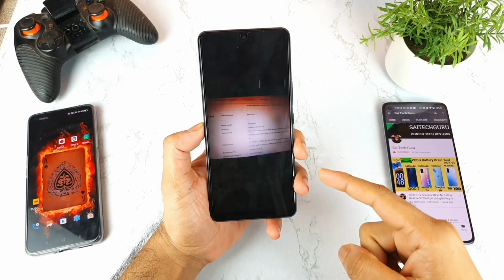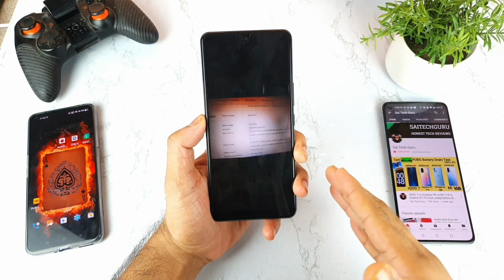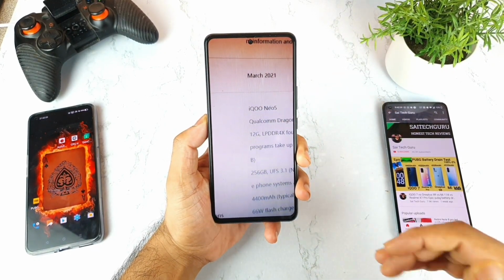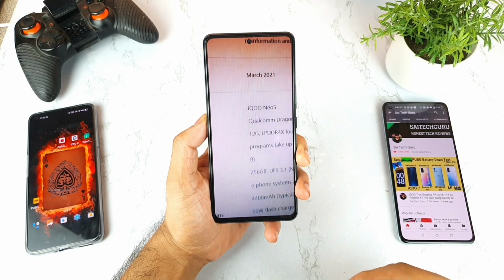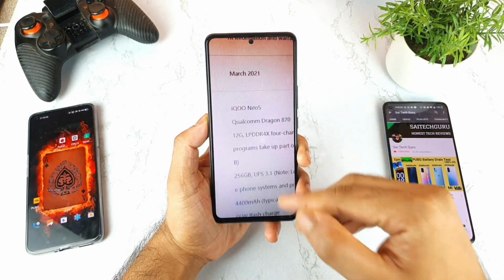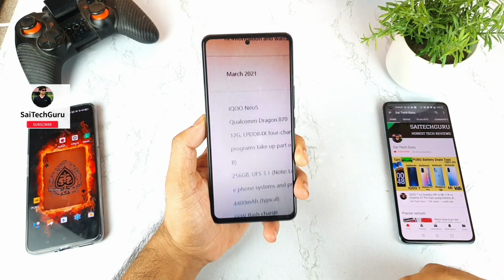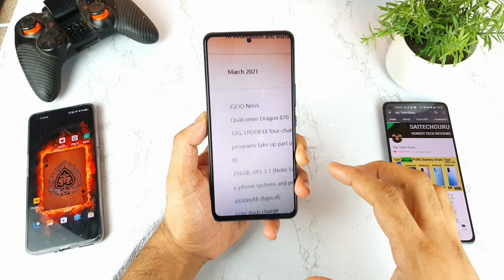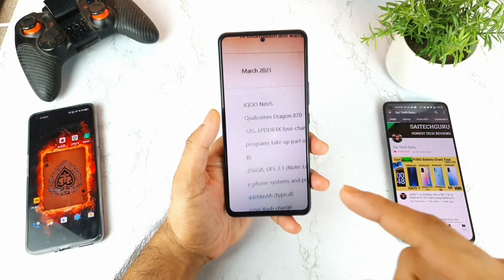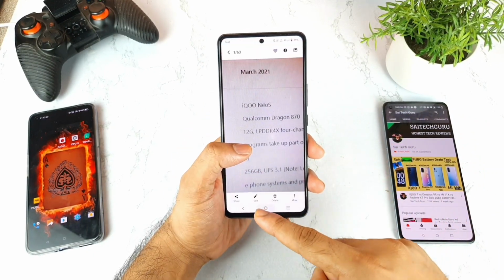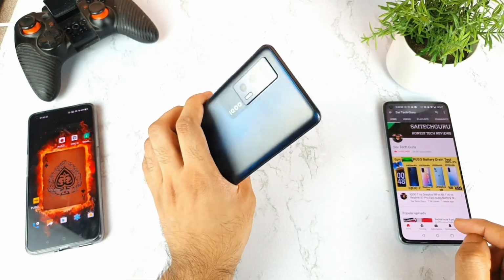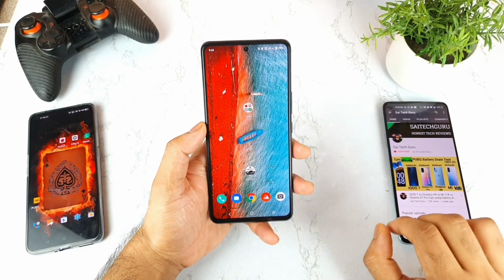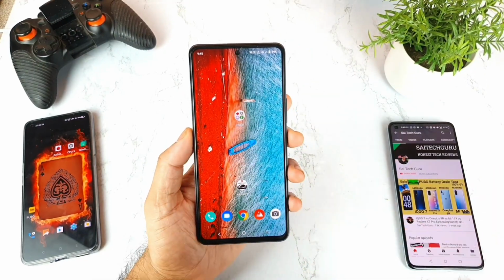The iQOO 7, which has just launched in India, is actually a Chinese rebranded version of the iQOO Neo 5 device, as you can see, friends. Whereas the iQOO Neo 5 has the LPDDR4X RAM type, which is officially mentioned on the website. I found this screenshot on Twitter, so I'm mentioning it before continuing with the test. This is the exact model of the iQOO Neo 5. So the iQOO Neo 5 has LPDDR4X RAM, so the iQOO 7 will also have the same kind of LPDDR4X RAM.